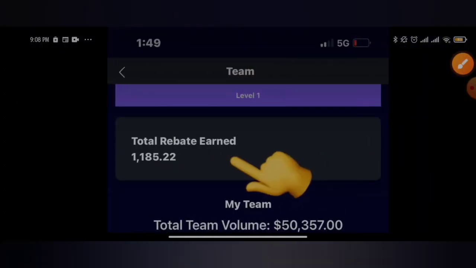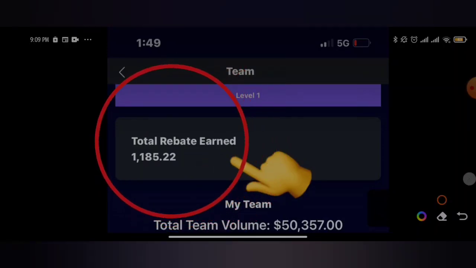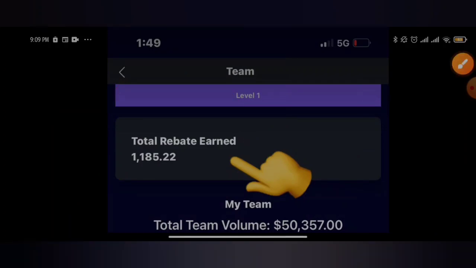So this is one of the ways that this works. It's not a must that you refer people to make money on AGT. I've done several videos talking about how you can actually make money here without referring people. You see, this account has earned 1,185 USD, and this is the total team volume sales, over 50,000 US dollars. You understand now? This is one of the things I like about AGT, because it does not determine that you must be a networker before you can make money. You can actually make money without marketing this product, by just investing your money and earning for yourself.